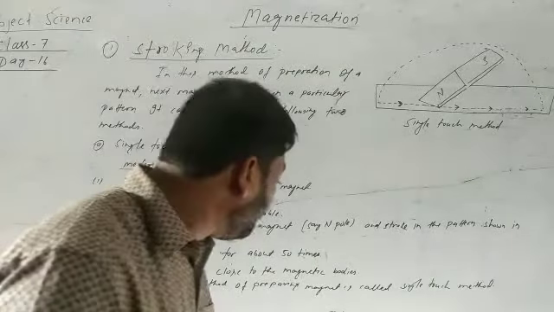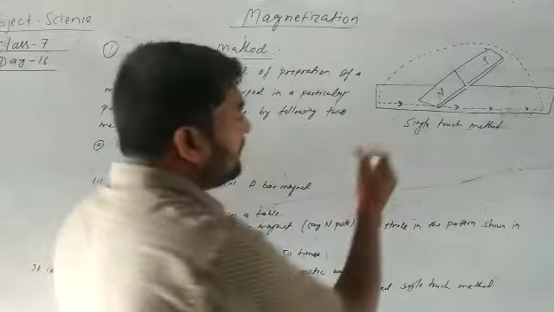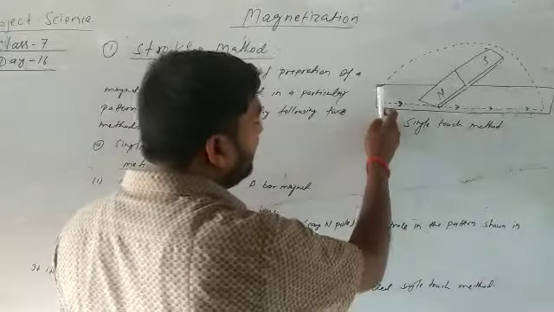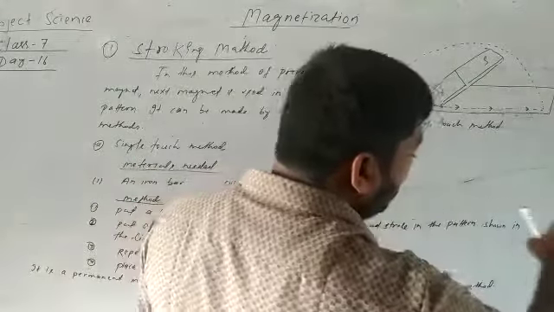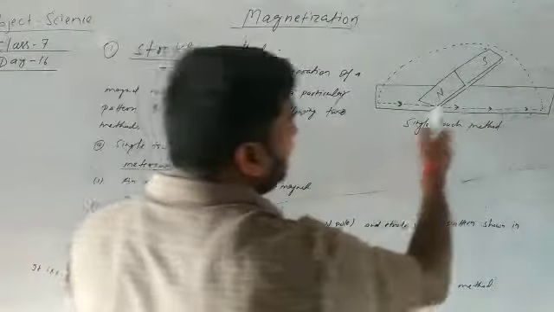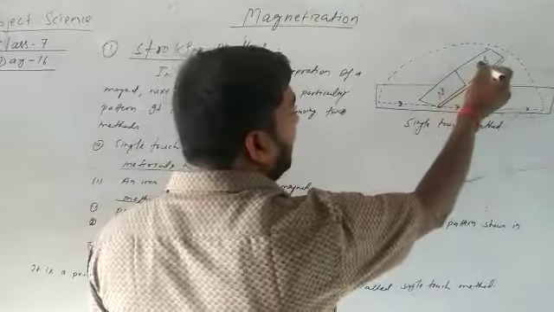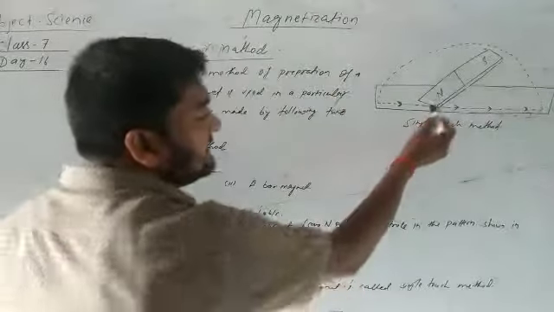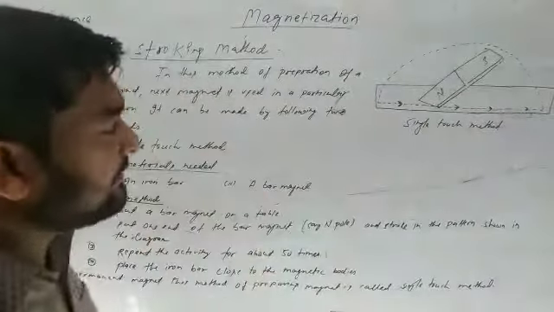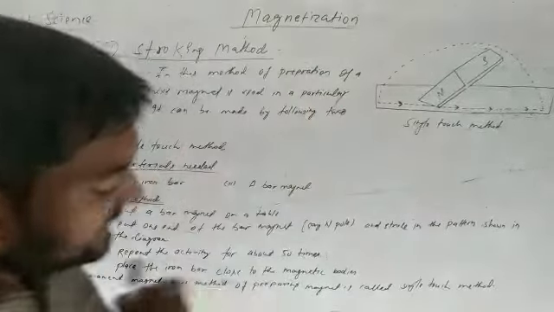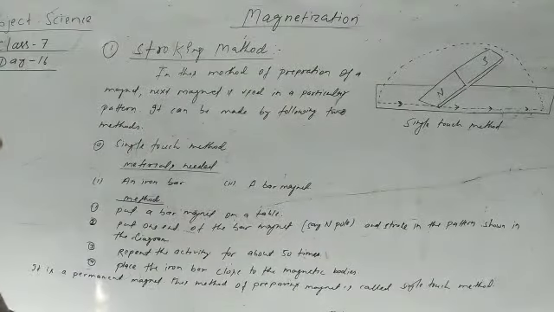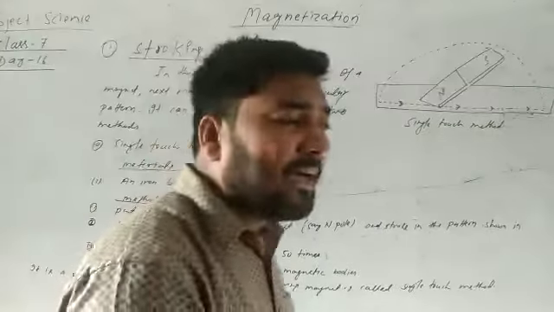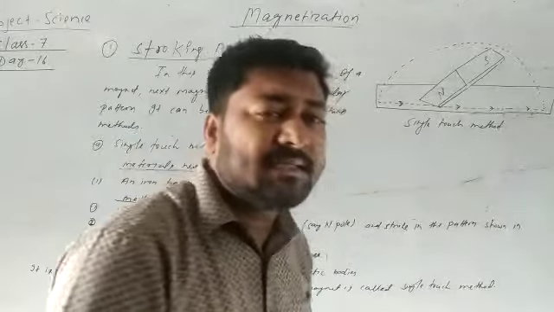In this method of preparing a magnet, firstly we have to take one iron bar and put it on the table. Then the next material used is a bar magnet, and the bar magnet's North Pole should touch the iron bar, and continuously 50 times we have to rub. We have to keep it in contact with the iron bar 50 times. Then after, you can see that the iron bar's properties changed.